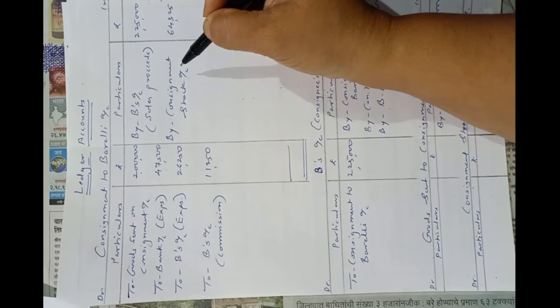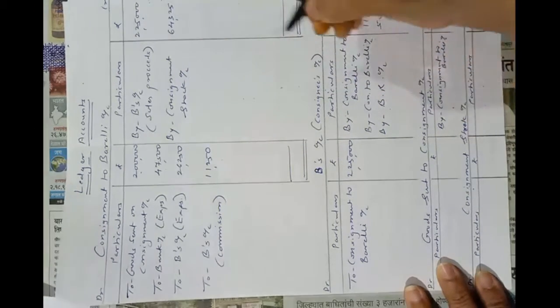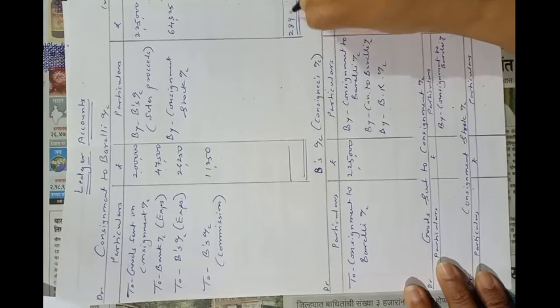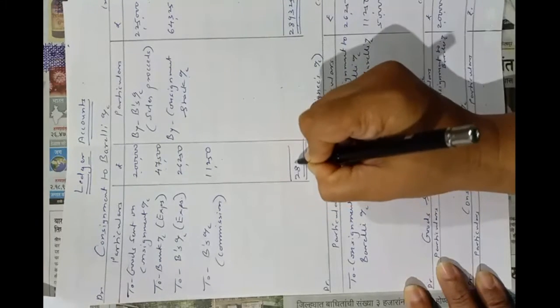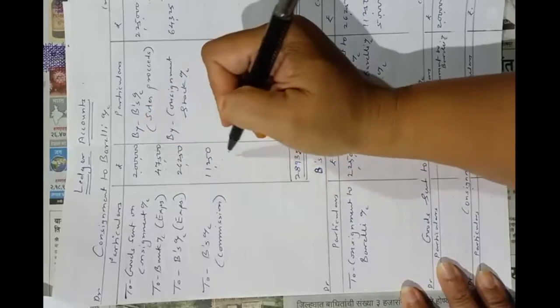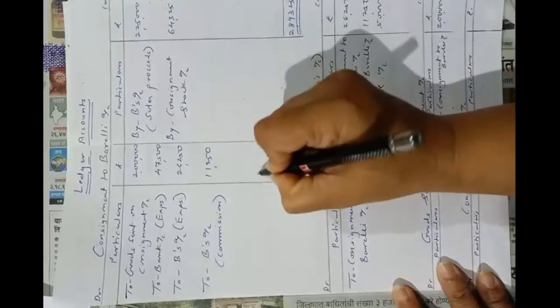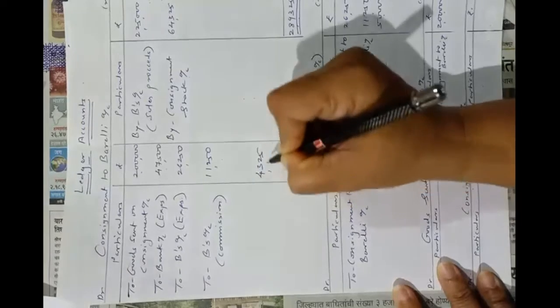So now we will tally. Credit total is 2,89,325. Minus total of all these amounts. So the difference is 4,325.